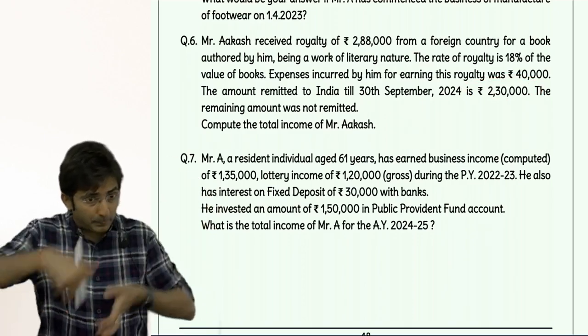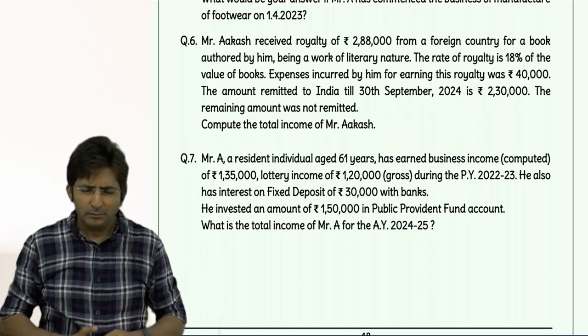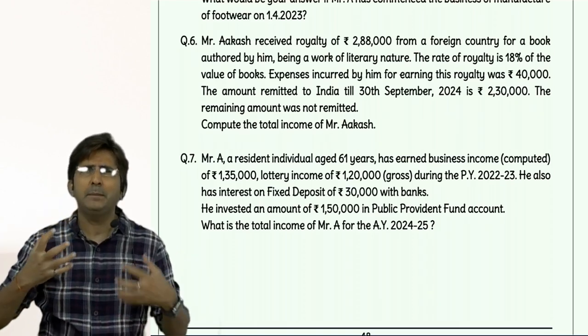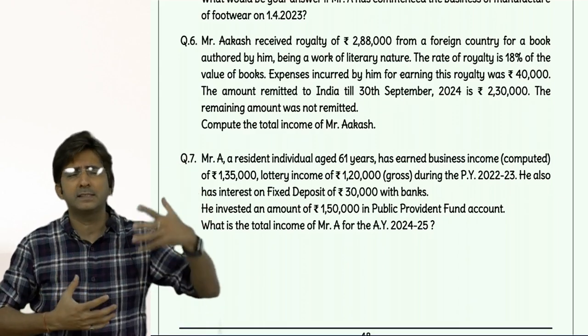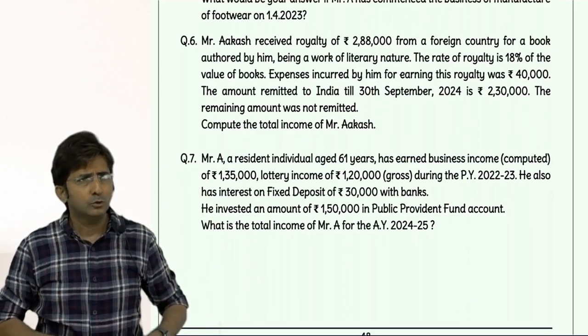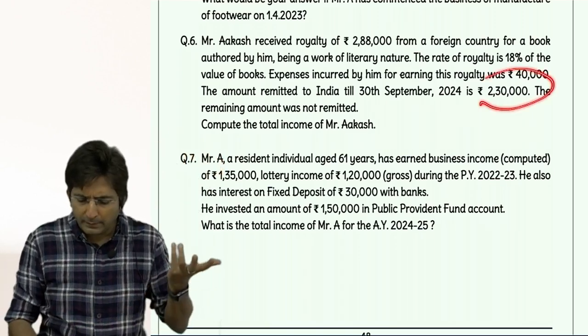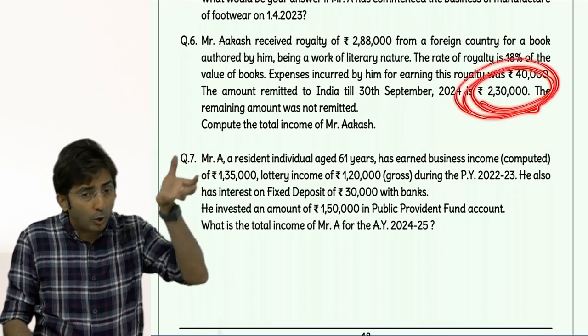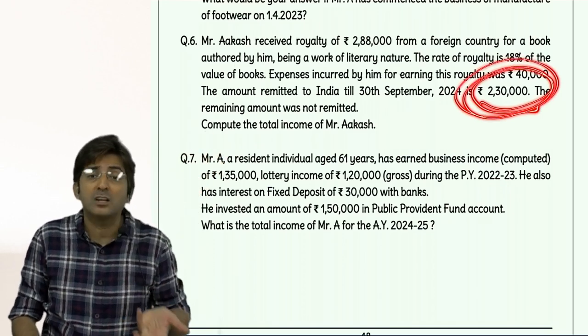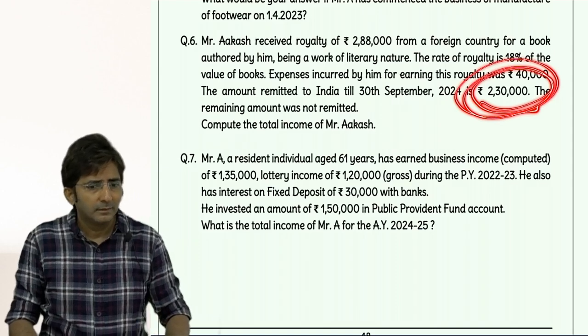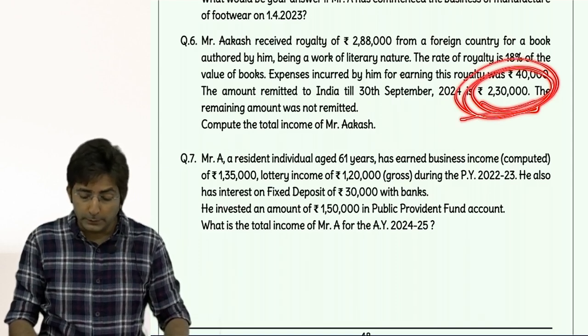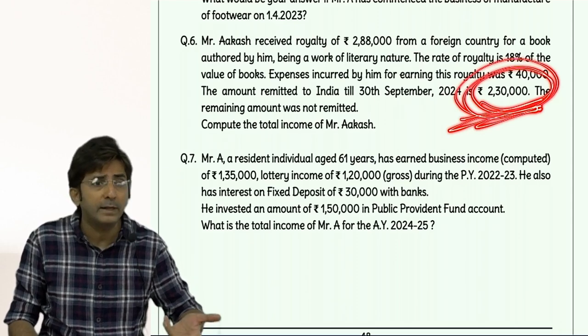Do we bring expense in India? Think practically, I am getting some royalty from a foreign country, say Singapore. So whatever is the royalty that I will bring in India, the amount of 2,30,000 is the actual royalty, and the actual royalty is gross. If someone argues, sir, why net of expense?